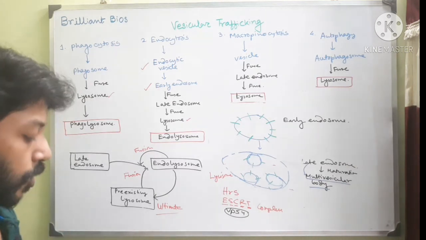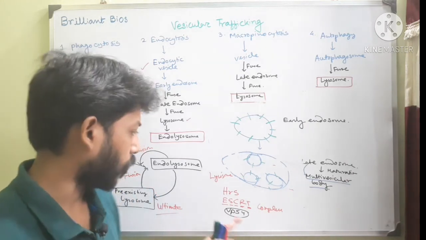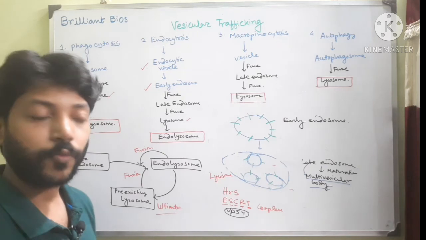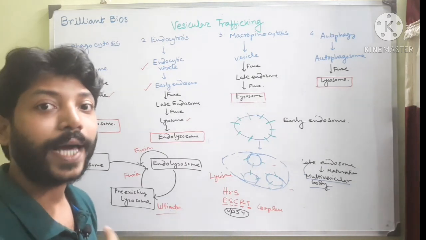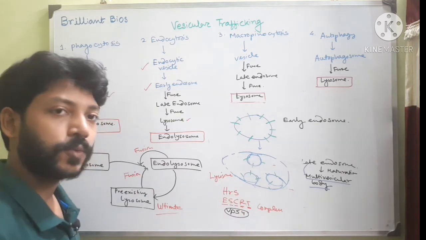I will also recommend two books, Lodish and Bruce Alberts, for this picture. And HIV virus, when it buds off from the cells, also hijacks this mechanism, exactly this ESCRT protein and HRS protein.